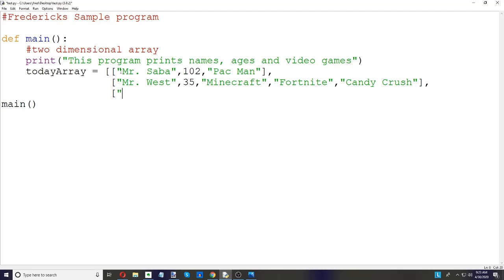And then I don't know who else we'll pick on. We'll pick on Miss Shaffern. And I'm not sure how old she is, so we'll say 25. I think she's a little older than that, but we'll give her that. 25. And maybe she plays Flappy Birds. And Madden 2020. They still make those Madden football games? We'll pretend they do. It doesn't matter.